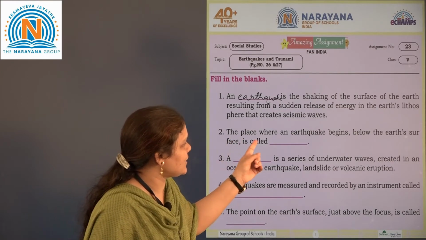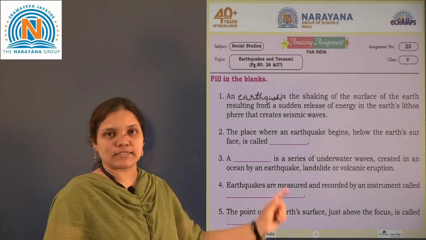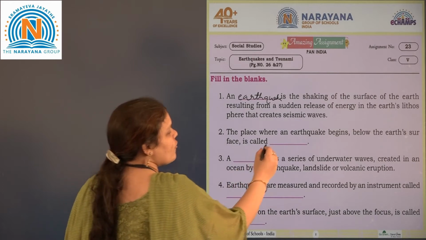Then second one, the place where earthquake begins below the earth surface is called the focus.